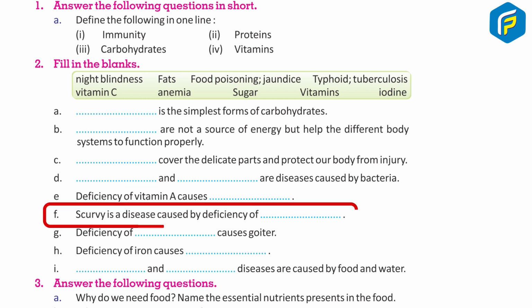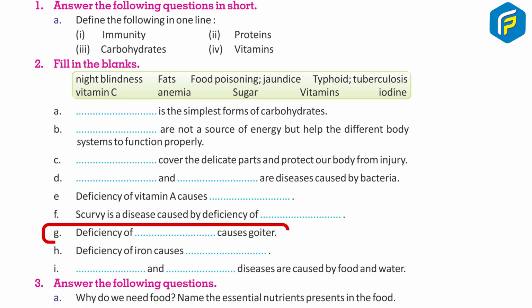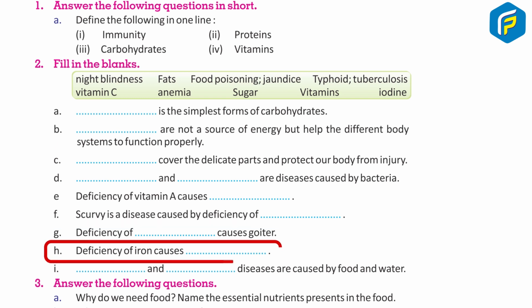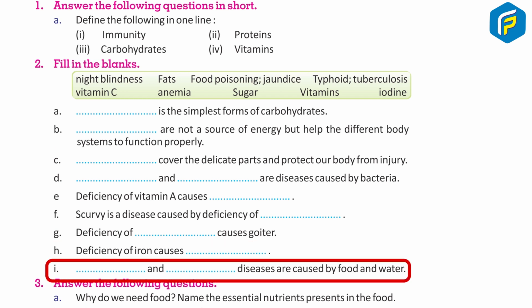F. Scurvy is a disease caused by deficiency of dash. G. Deficiency of dash causes goiter. H. Deficiency of iron causes dash. I. Dash and dash diseases are caused by food and water.